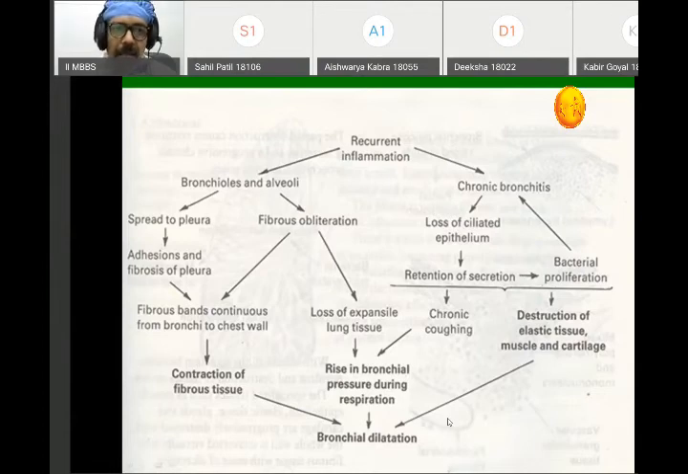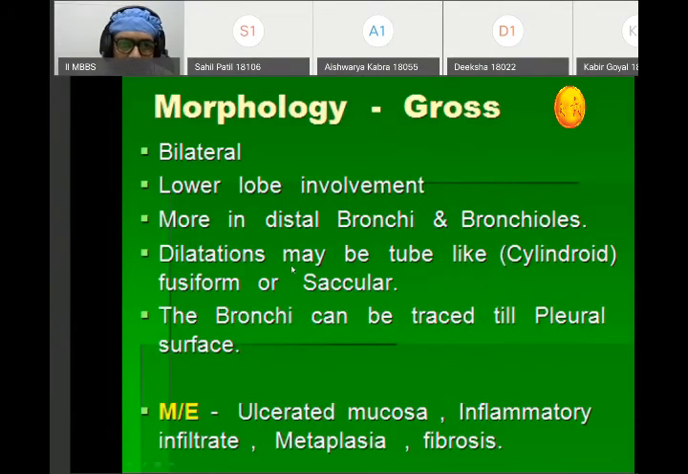bronchi. On gross, bronchiectasis is usually bilateral, the lower lobe is involved, there is dilatation of the bronchi, and there is infection. Dilatation is mainly, as we have seen earlier, of two patterns, cylindrical and saccular. And in this, the bronchi on gross can be traced up to the pleural surface.